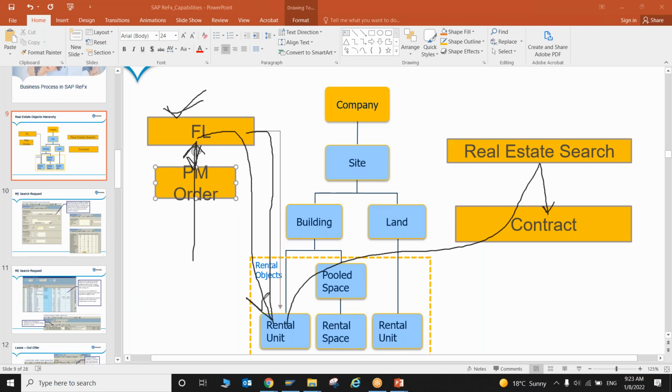So this is what we have in REFX, an understanding of the complete real estate management life cycle. In upcoming sessions, we'll start from PPM. I'll take one session on PPM: how you can create an item in PPM, how you can approve it, and how it will be transferred into PS. Then in PS, we'll understand how we can do the initial planning, how we can capture the cost and get all this cost into the asset, and then we'll start REFX.